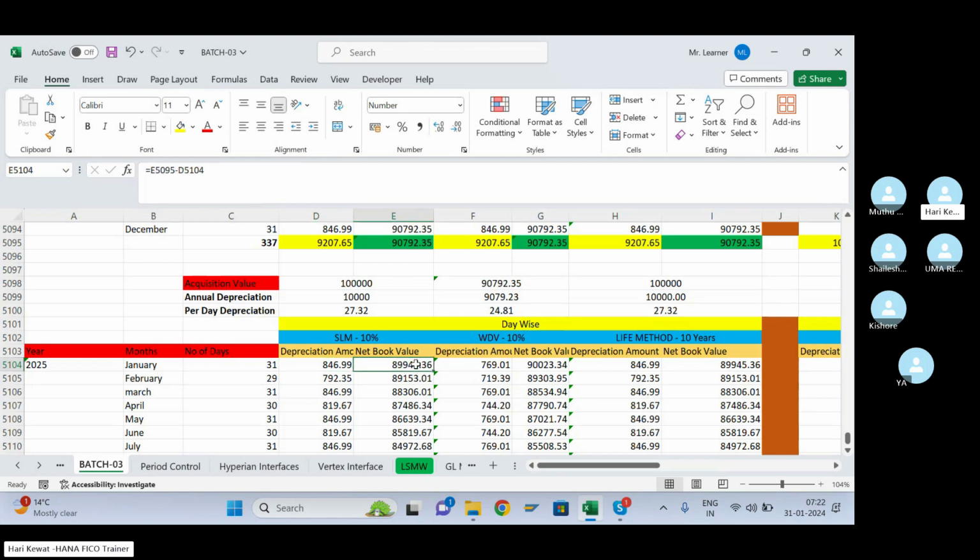Now reduce for February month. How will I calculate February month? January 2025 net book value minus February month depreciation is equal to this much net book value. Similarly here for March month, February net book value minus March depreciation is equal to March net book value. Is it clear, Uma? This calculation? Is it clear?